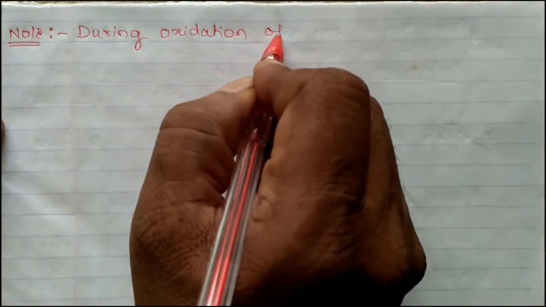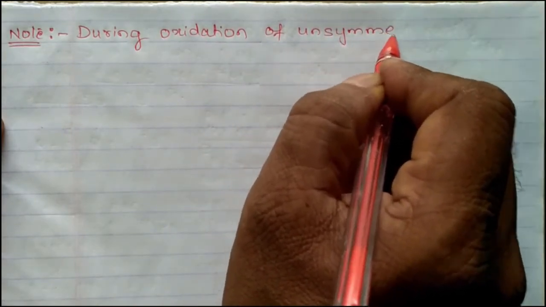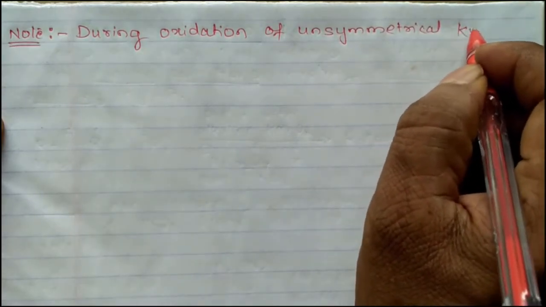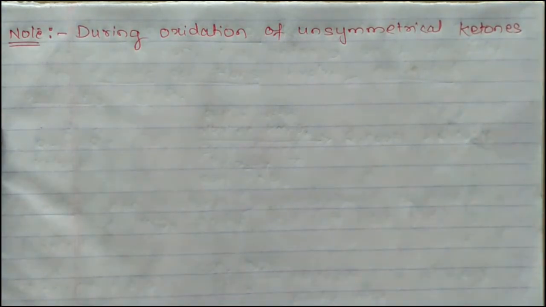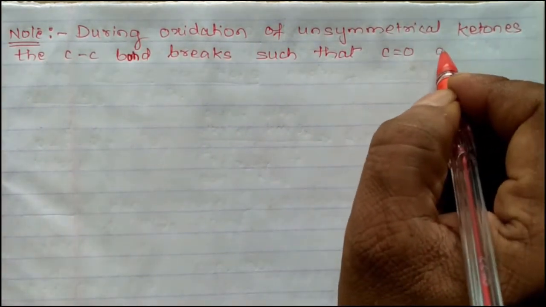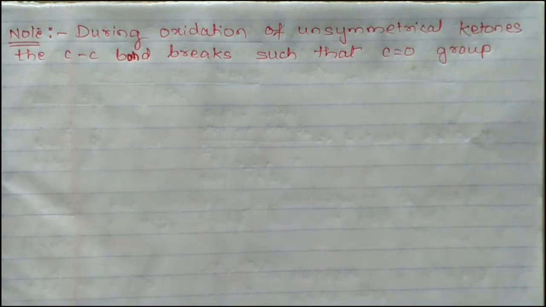During oxidation of unsymmetrical ketones, the carbon-carbon bond breaks such that the C=O group remains with the smaller alkyl group.